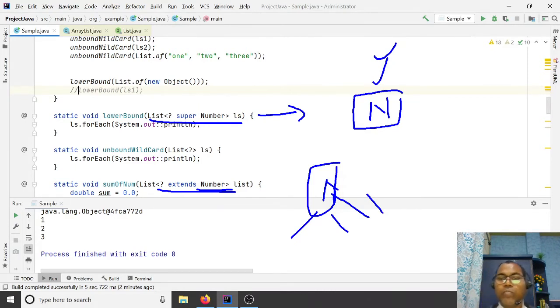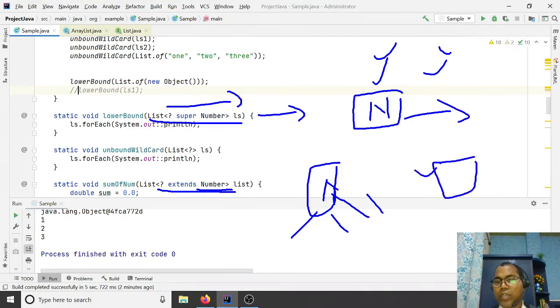Okay, so sometimes I want to allow this as my lower bound, and this class and all the superclasses are allowed. So you are going to use the lower bound wildcard. Sometimes I want this class allowed, and all the child class objects also allowed. So you have to use your extends keyword. This is the upper bound wildcard.